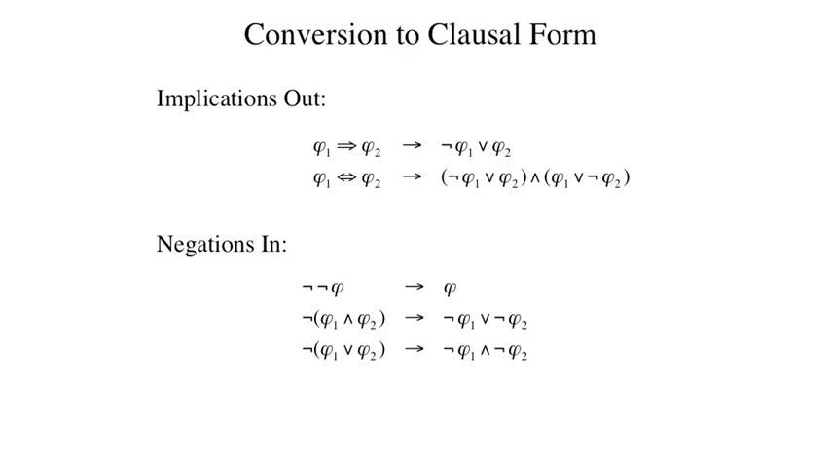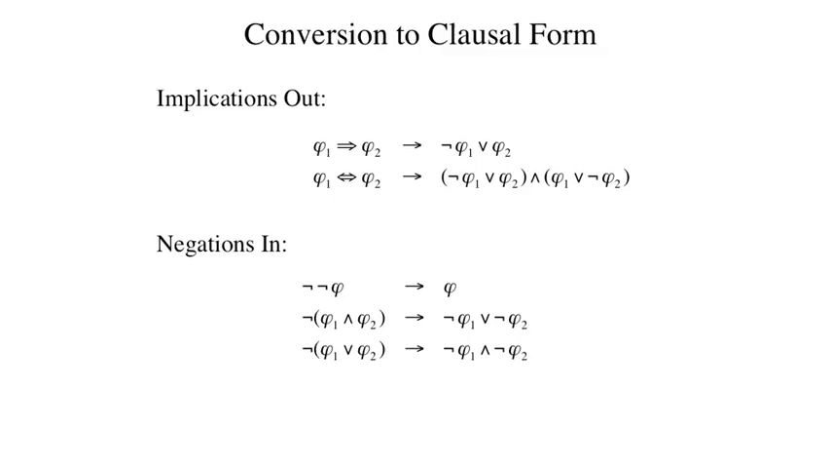As mentioned earlier, there's a simple procedure for converting an arbitrary set of propositional logic sentences to an equivalent set of clauses. The conversion rules are summarized here. All of the rules within each group should be applied repeatedly until there are no changes before moving on to rules in the next group. The purpose of the transformations in the implications out group is to eliminate all implications and biconditionals. We rewrite phi 1 implies phi 2 as not phi 1 or phi 2. And we rewrite a biconditional as a conjunction of two transformed implications.